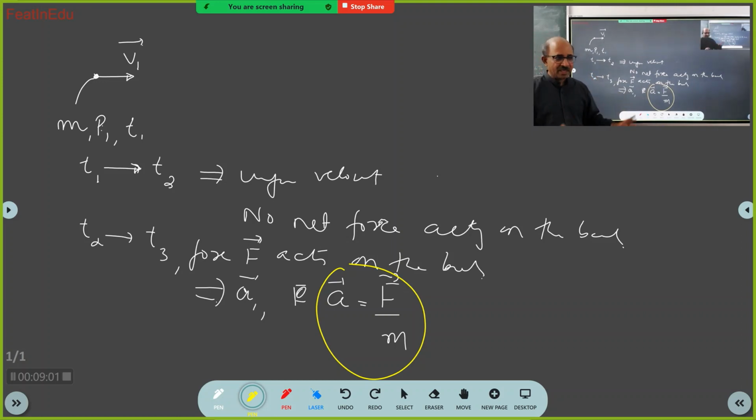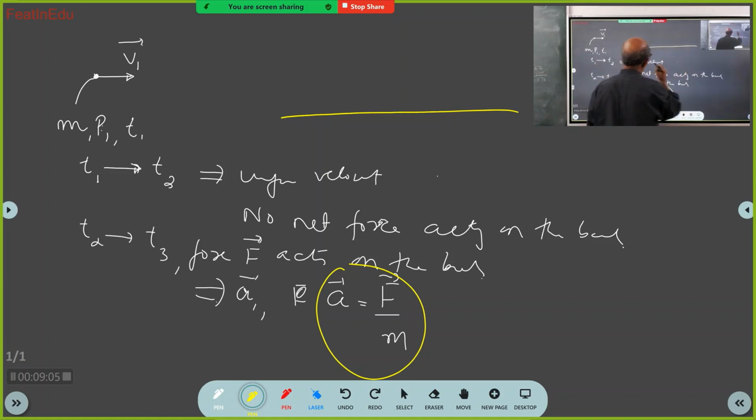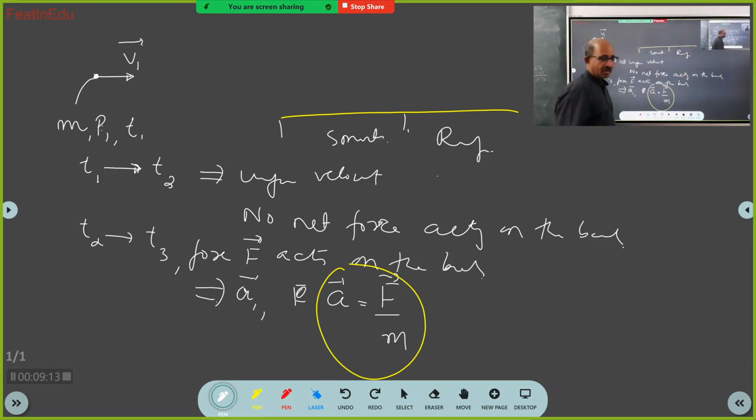Yesterday we saw that you had a surface. From here to here it was smooth, and from here onwards it was rough. If you keep a body here and push it, it will start moving with velocity v bar. You remember?